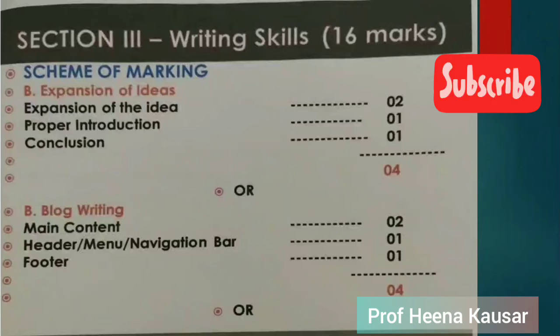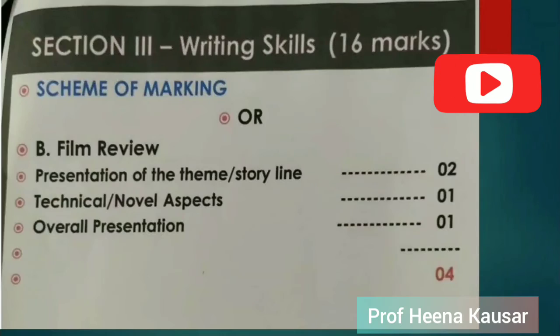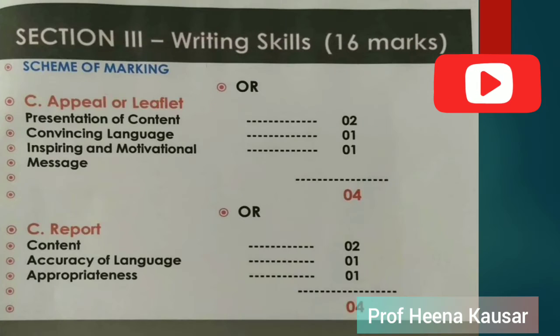So you have options in question number B: expansion of ideas, blog writing or film review. The film review question will come for 4 marks. Presentation of the theme or storyline will give you 2 marks. Technical or novel aspects, meaning the new ones, will give you 1 mark, and overall presentation will provide you 1 mark. This is how you can attempt this question. You must keep in mind that presentation will give you 2 marks, then technical aspects will give you 1 mark, and overall presentation will definitely give you 1 mark. Moving on to the next question, that is question number C.